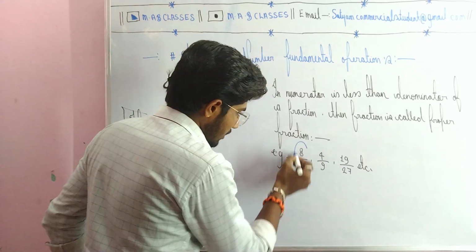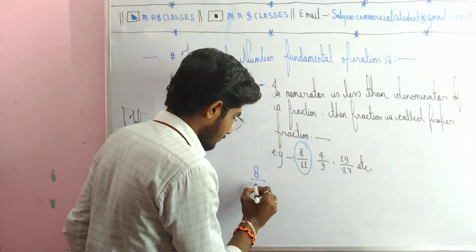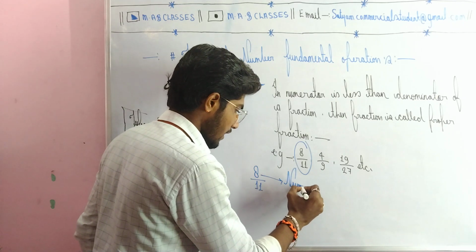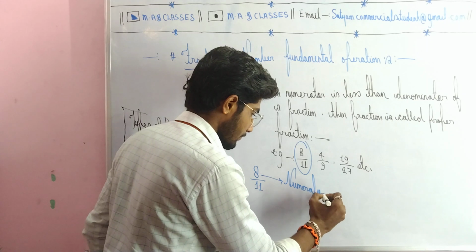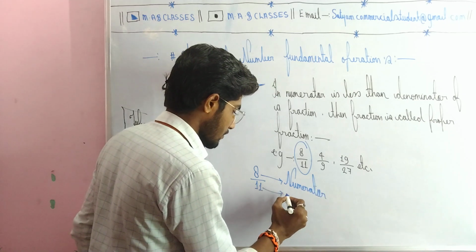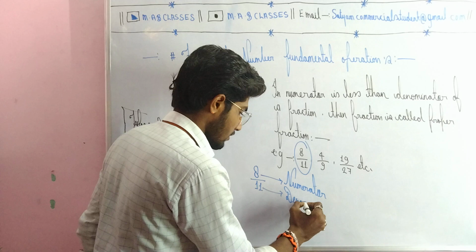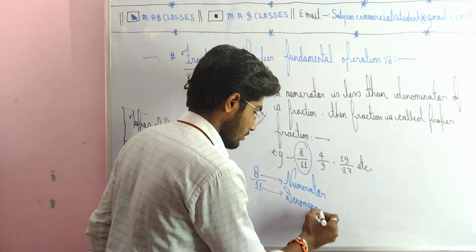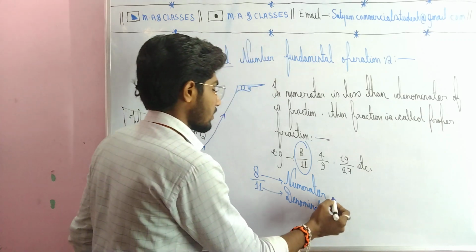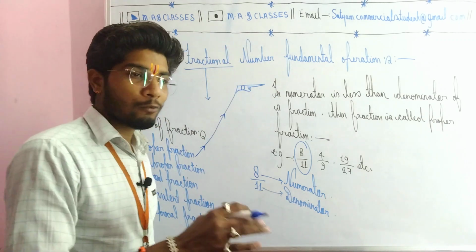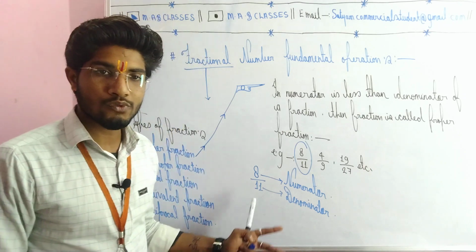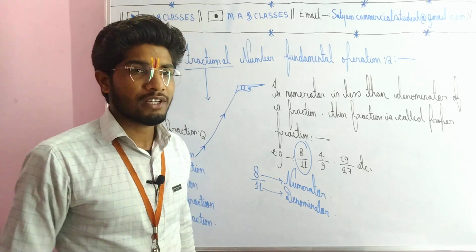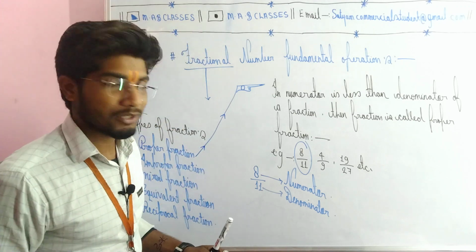You are looking on your screen, 8 upon 11 is given. I want to tell you this is called the numerator, which is on the top side. And the downside is called the denominator. Understand? Upside is called the numerator and downside is called the denominator. Very simple. Upside numerator, down D for denominator. So the basic fundamental understanding is numerator upon denominator.